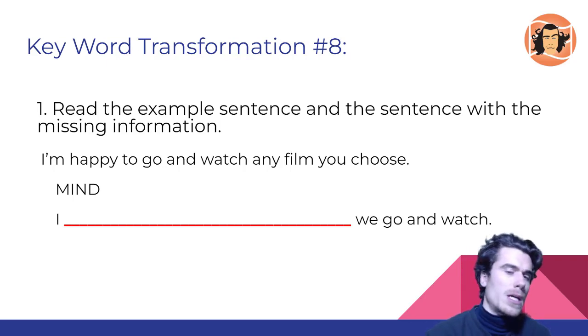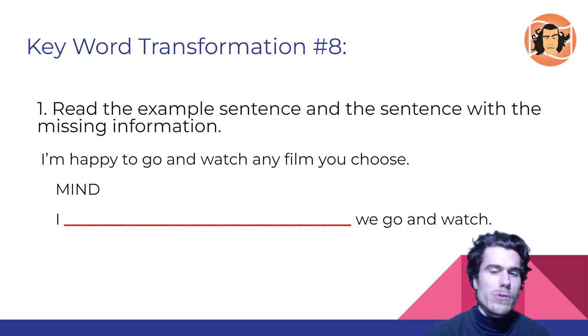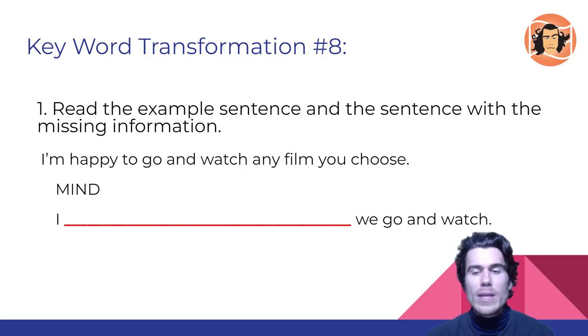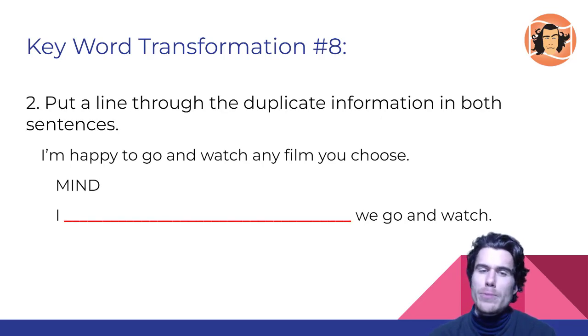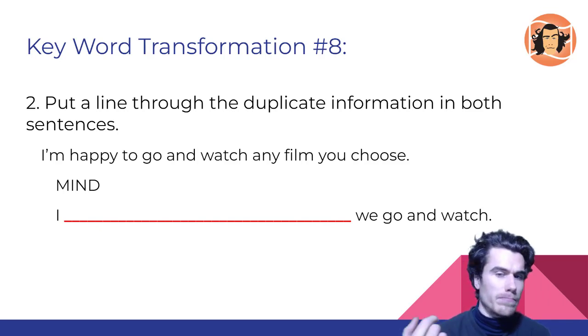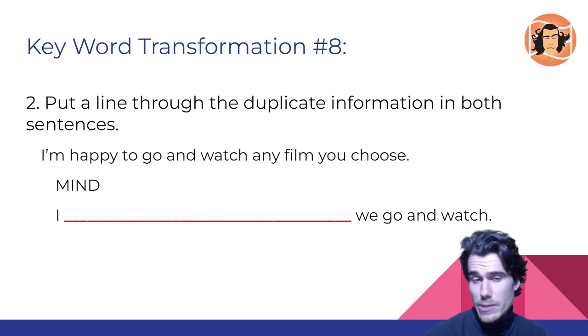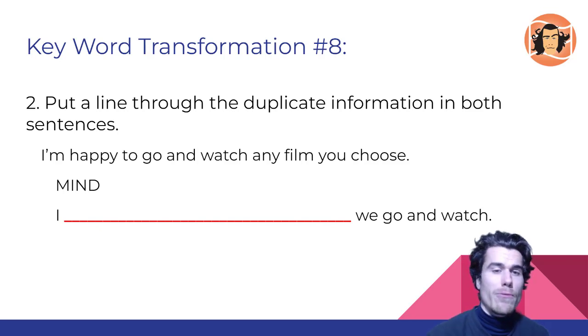So, read the example sentence and the sentence with the missing information. Step 1. I'm happy to go and watch any film you choose. We go and watch. Okay. Step 2. Put a line through the duplicate information in both sentences. So, you should do this by yourself, and you can pause this video now to give yourself time to do this. When you're ready, press play, and we'll have a look which words I've put a line through.